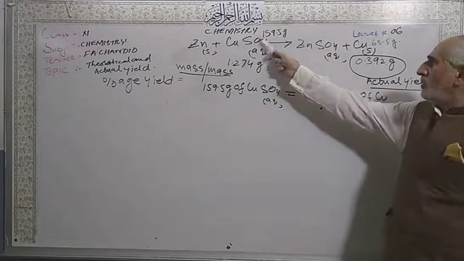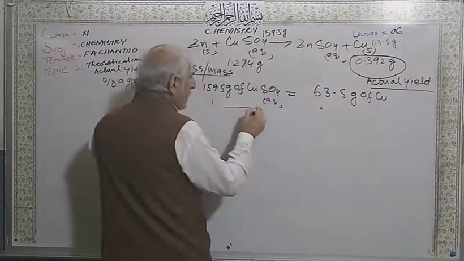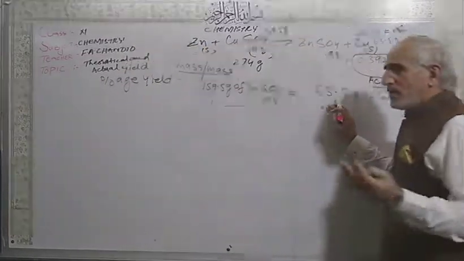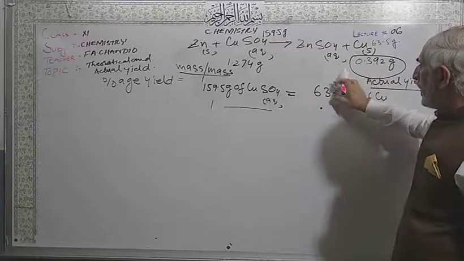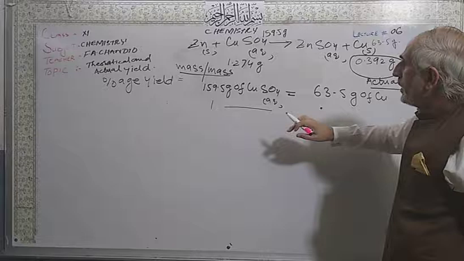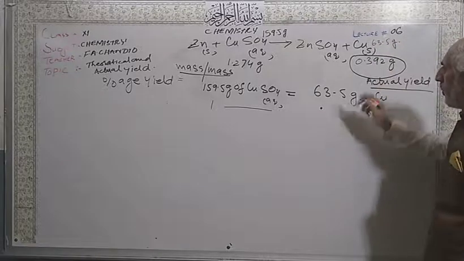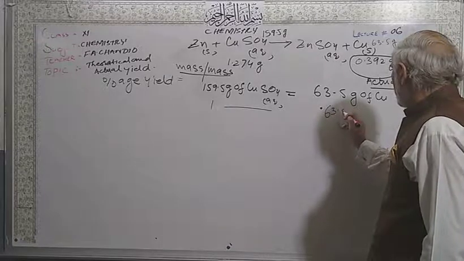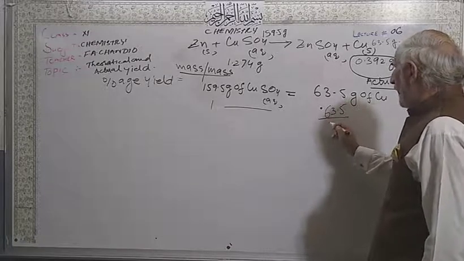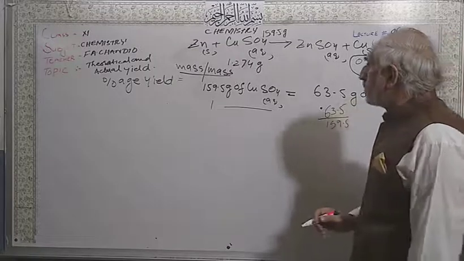I calculated the molar masses. Students, this is the conversion factor: the unknown should be the numerator and the known should be the denominator. So I want to calculate the theoretical yield of copper. So that's why 63.5 divided by 159.5.